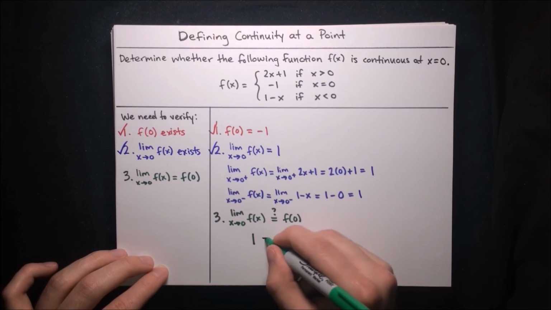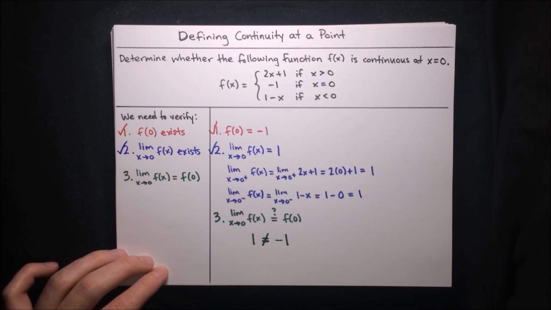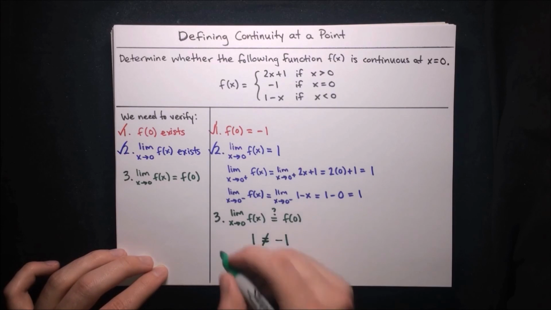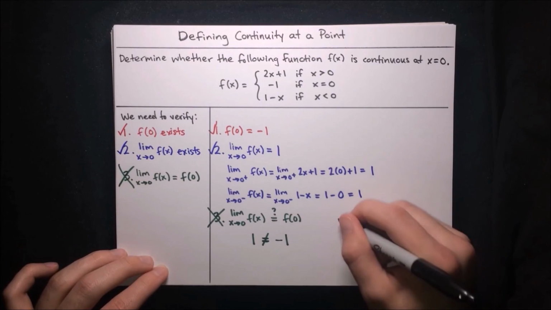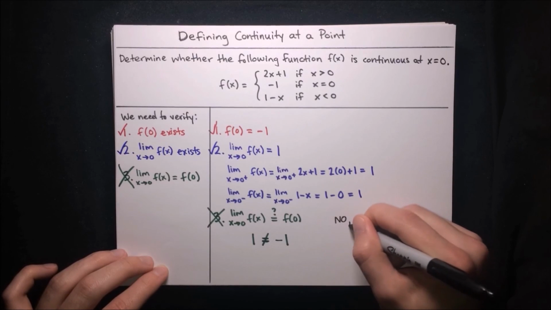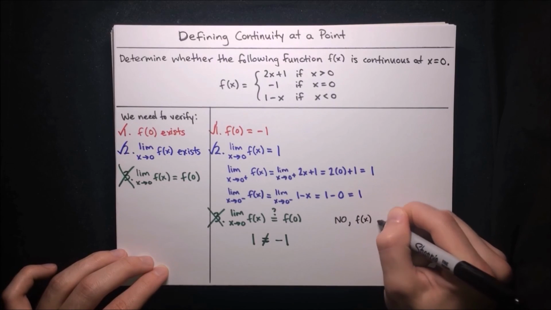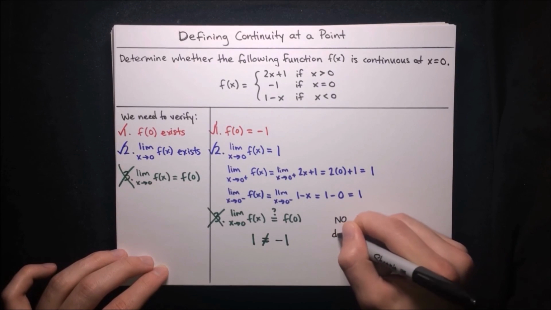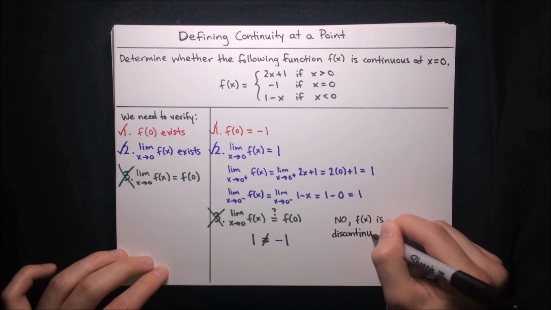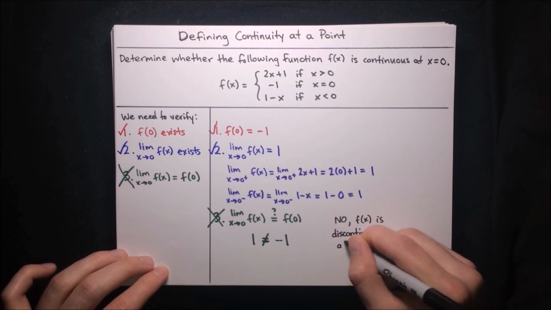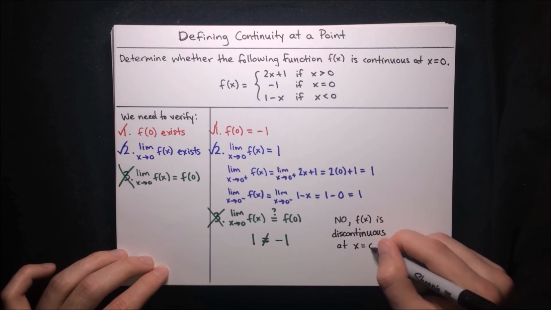No, that's not right. 1 is not equal to -1. So that means this third requirement is not satisfied. And thus we conclude that f of x is discontinuous. It's not continuous at x equals 0.